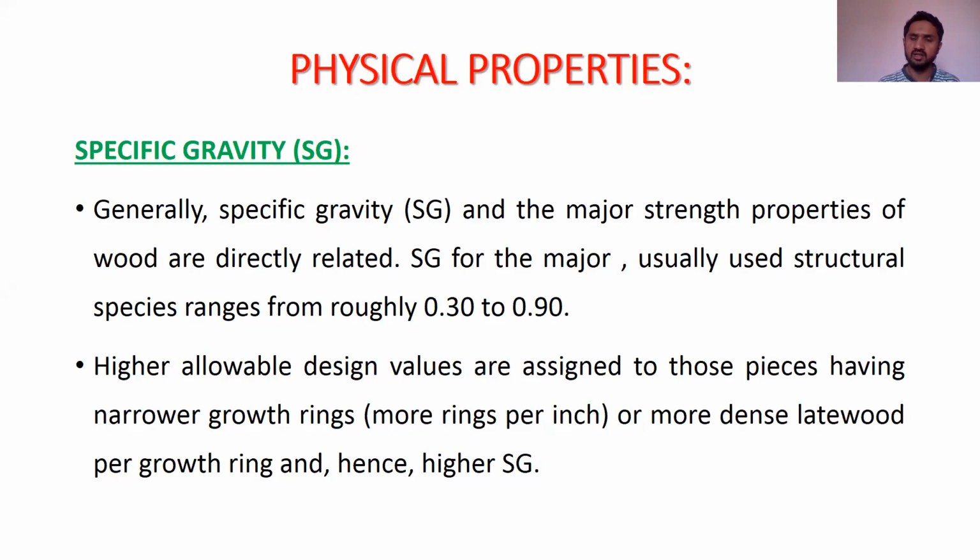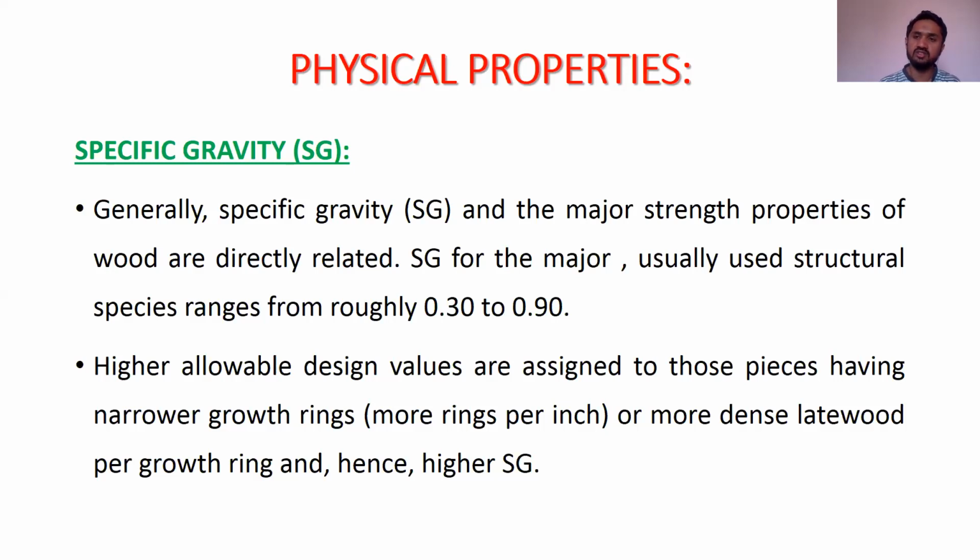And the annular rings also indicate the age of the wood. So if those are near, the age is more, the strength is more, and the specific gravity also will be more. If those annular rings are far from each other, it means that the tree has grown in a faster way.